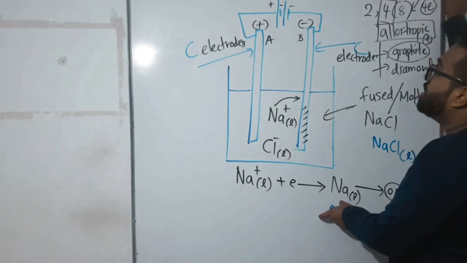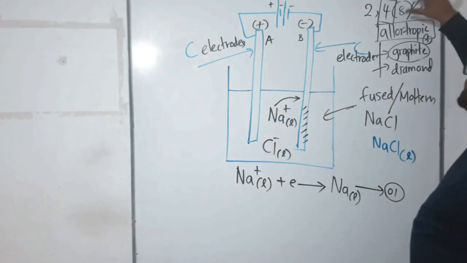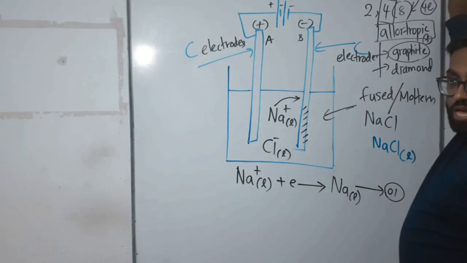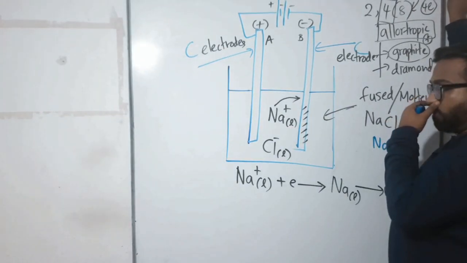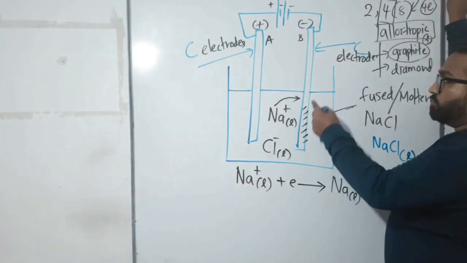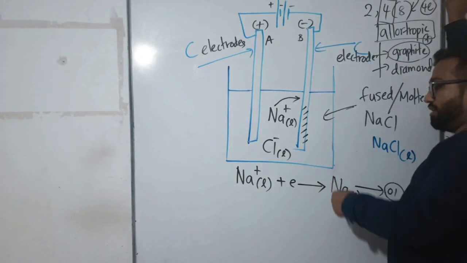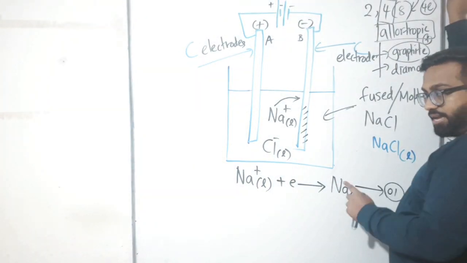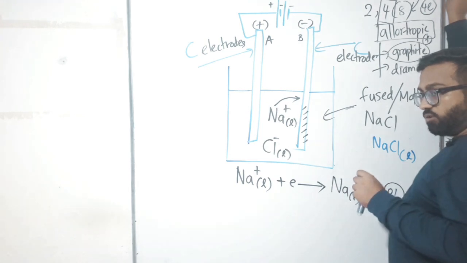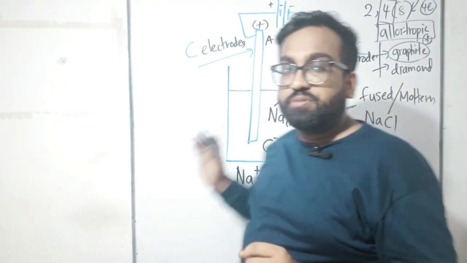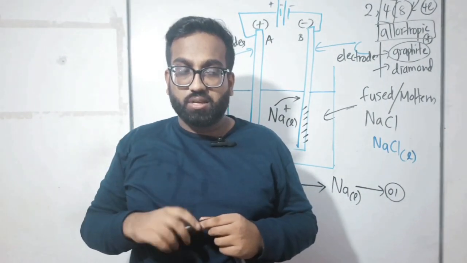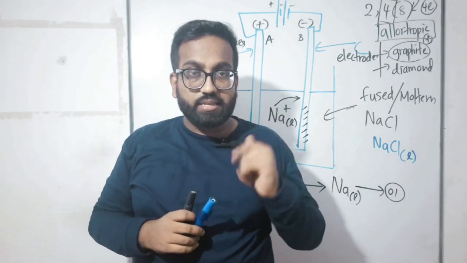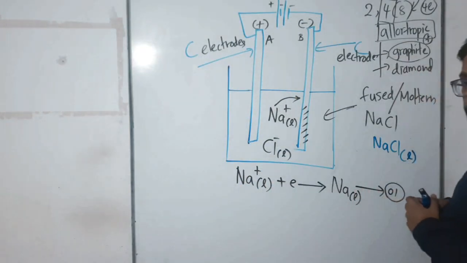So carbon can do both, I told you here. Normally carbon is waiting to obtain electrons, but carbon can release electrons as well. It does not happen everywhere, right? So here sodium is taking one electron from this negative carbon rod and becoming sodium. Now keep in mind what I told you previously: reduction and oxidation. Can you remember? What do you mean by reduction? Obtaining electrons. What do you mean by oxidation? Releasing electrons. What kind of thing happened here?